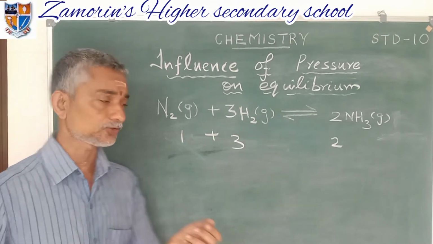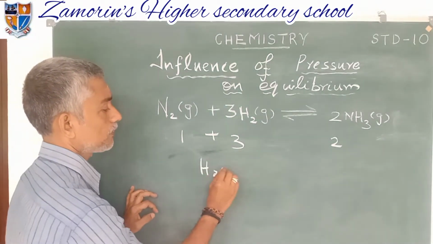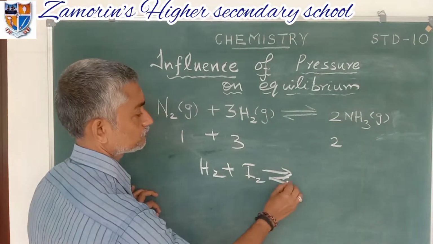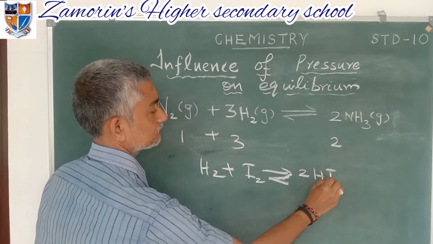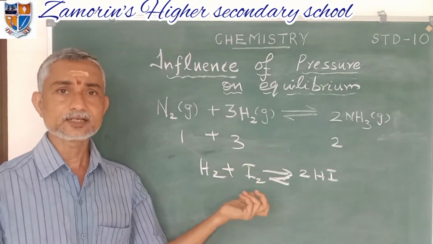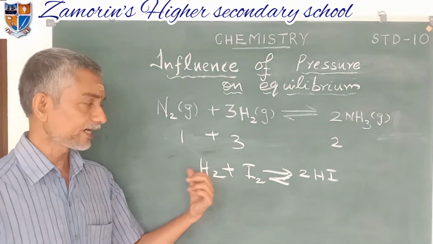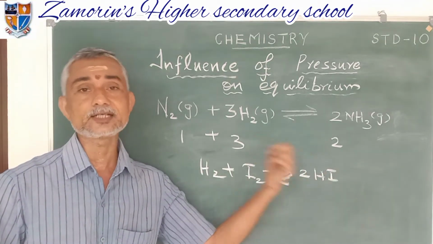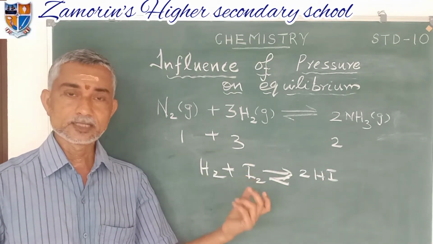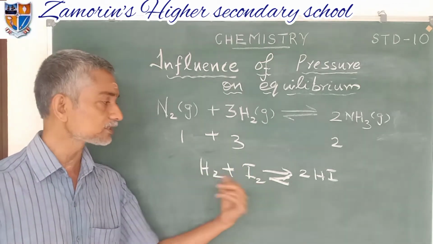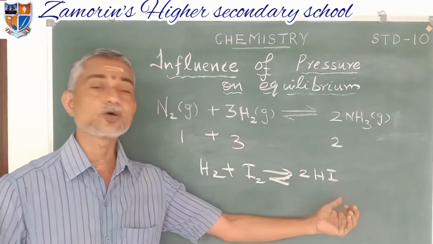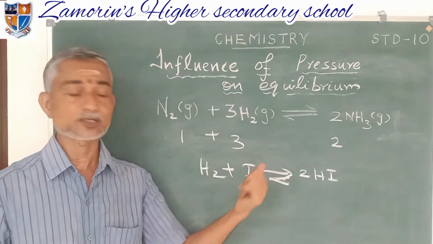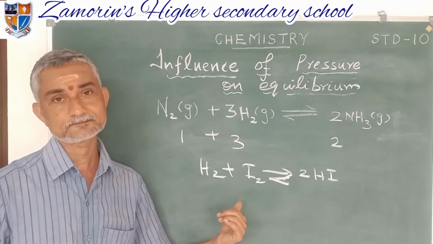Take another case of H2 plus I2 gives 2HI. This is another reaction. Here hydrogen is a gas, iodine is a gas, and 2HI, hydrogen iodide, is a gas. But here on the reactant side the number of molecules are equal, and on the product side also the number of molecules are equal. So there is no effect of pressure on this reaction.